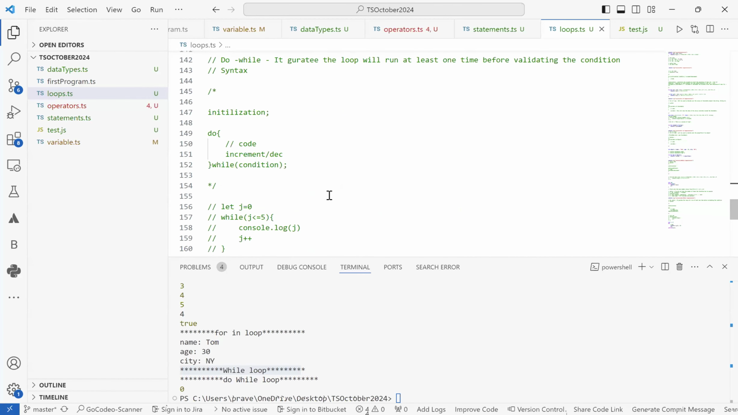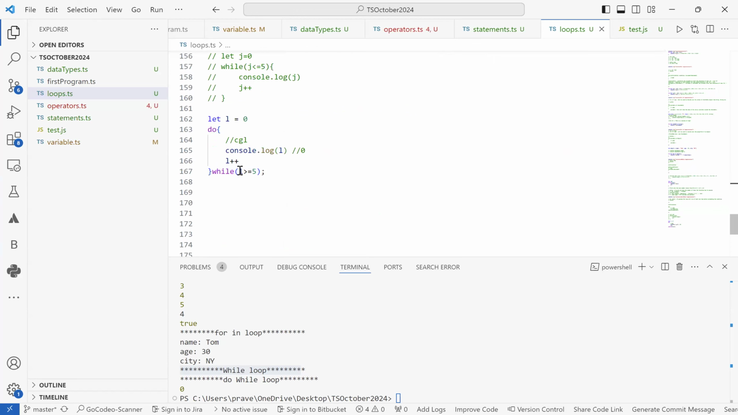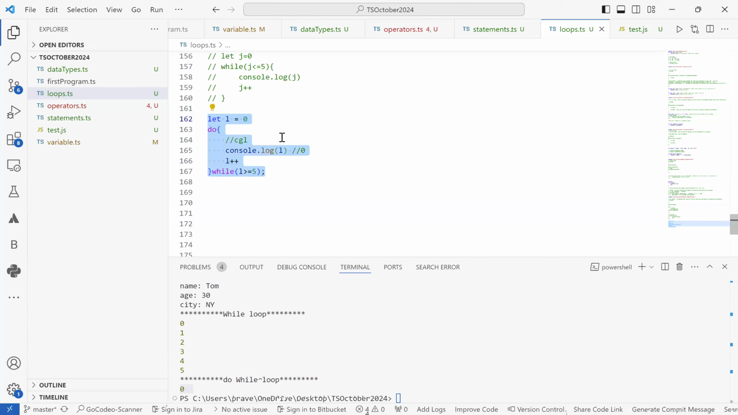But in terms of do while, though we know the condition is false, it executes the code at least one time. So if you print it again, you'll see it executed at least one time, printing 0, and then the condition was validated. Okay, so this is the difference between do while and while. Apart from that, everything is the same. In terms of do, it guarantees that the code will be executed at least one time.